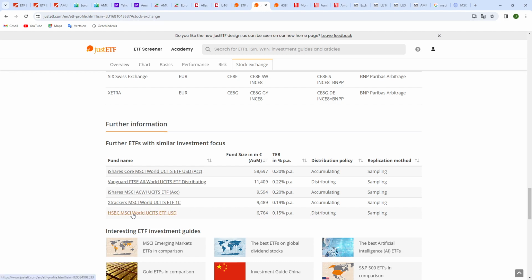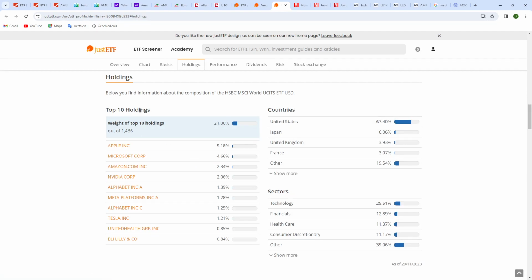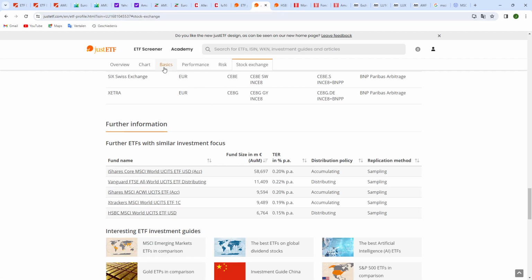And when we go and look at the AHBC one, there you can see that there is also a tab for holdings. So the top 10 holdings, which are depicted here, and that's not there for the one from Amundi. So that's information that is missing from this website, and from the other websites up till now you can't find it.